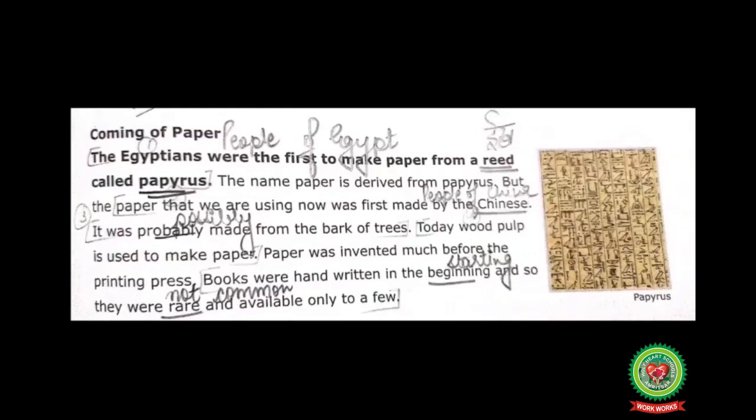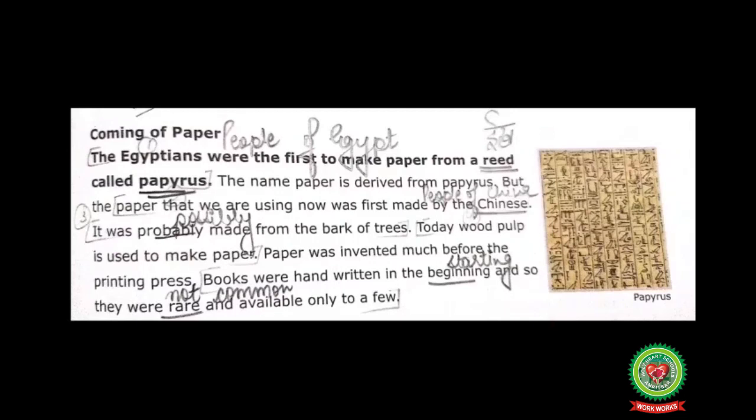It was probably made from the bark of trees. Today, wood pulp is used to make paper. Simply means earlier it was made from the covering of trees and now it is made from the fiber of wood. Paper was invented much before the printing press. Books were handwritten in the beginning and so were rare and available only to few.